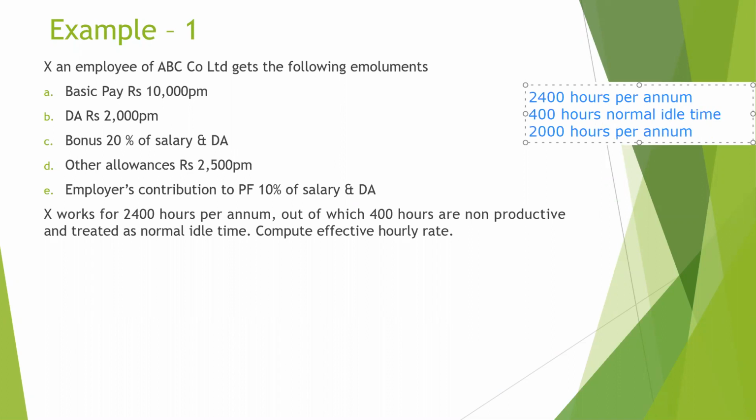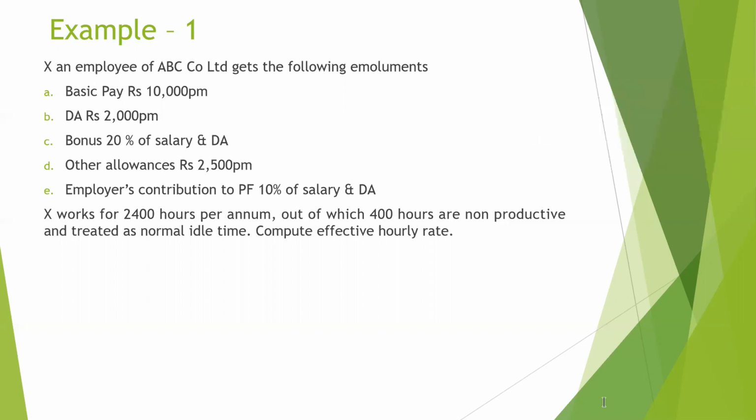Since it is a normal idle time, we are going to build in the effective hourly rate itself. That is, the total emoluments paid to X. Say if the total comes out to be 1 lakh, we are going to divide it among 2,000 hours and not 2,400 hours, because 400 hours X had remained idle and this cannot be avoided. So let us look at the solution.